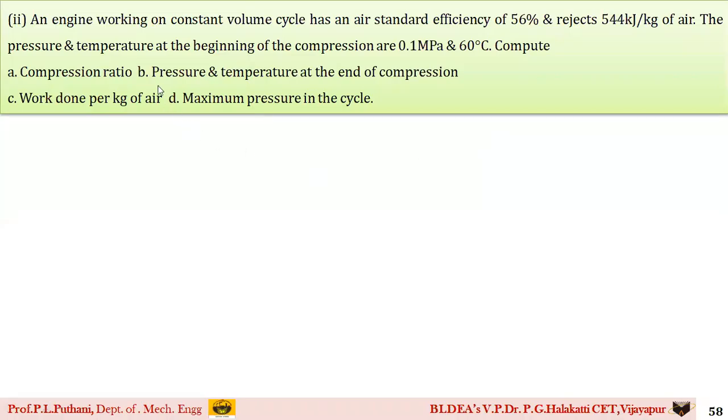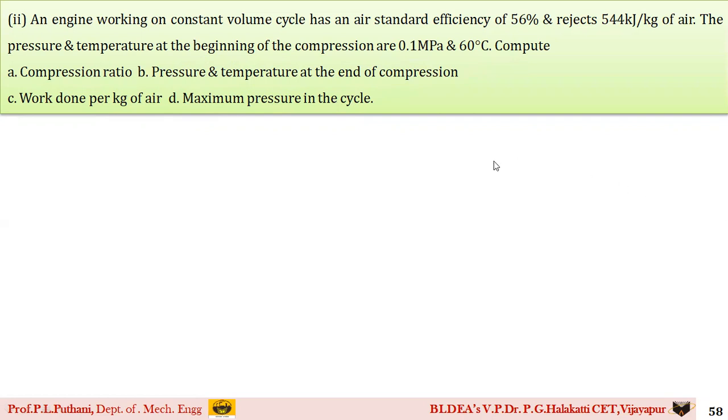The pressure and temperature at the beginning of the compression are 0.1 megapascal and 60 degrees Celsius. Compute: A, the compression ratio; B, the pressure and temperature at the end of compression; C, the work done per kg of air; D, the maximum pressure in the cycle.